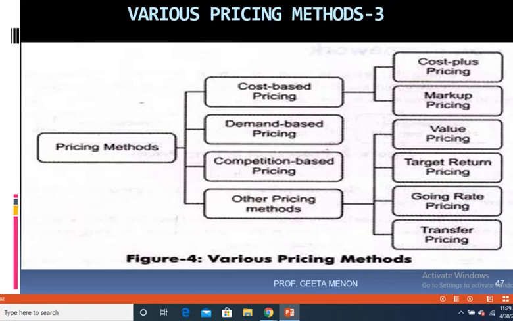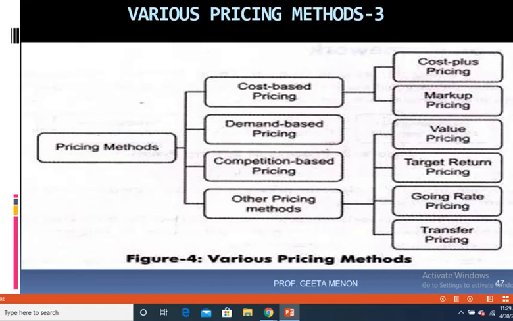So skimming price generally refers to the price which is charged high, and this is charged on new products. And I hope you have understood the reason why it is charged high, what purpose it serves, and how the price later on comes down.